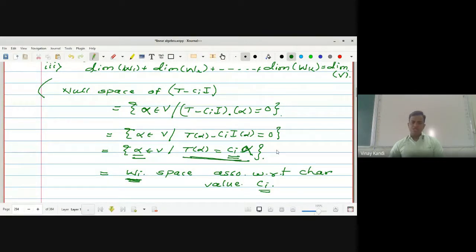This condition is satisfied means T minus Ci I of alpha is equal to 0. That is the null space of T minus Ci. Any doubt? No, sir.